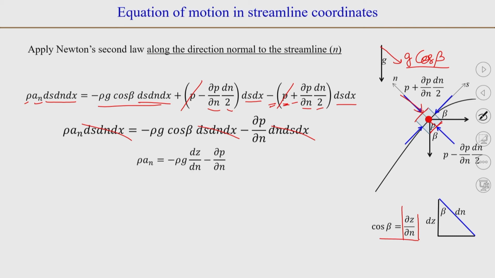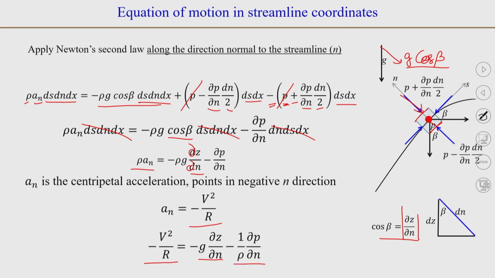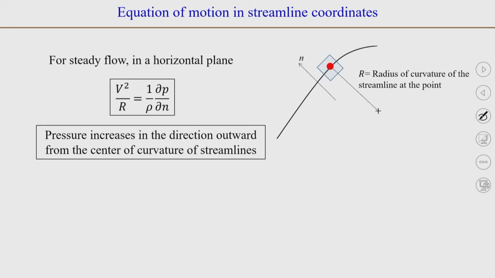So, we can substitute cos beta is equal to dz/dn, or ∂z/∂n, here. So, this will be rho a_n equals minus rho g ∂z/∂n minus ∂p/∂n, and a_n is the centripetal acceleration which we obtained as minus v squared by r. So, we can substitute: minus v squared by r is equal to minus g ∂z/∂n minus 1 over rho ∂p/∂n.